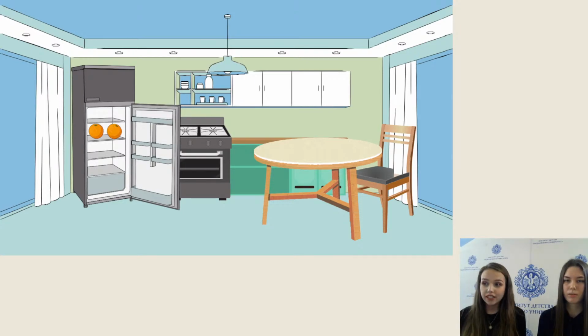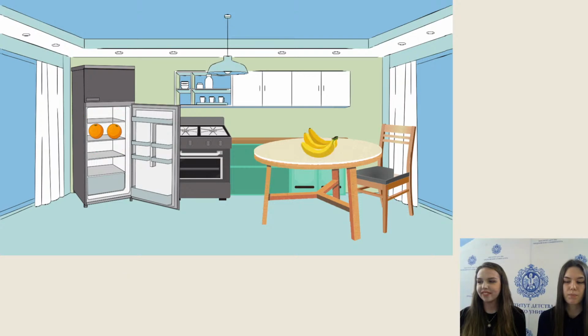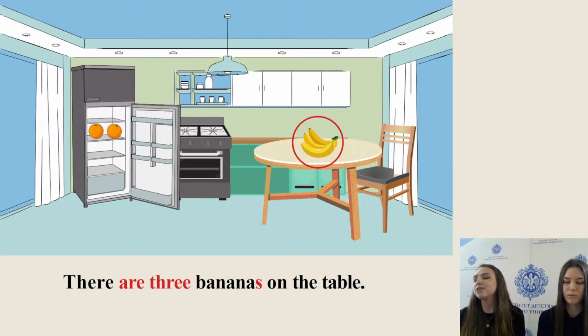Anne, look! Oranges. Where? In the fridge. Yes, there are 2 oranges in the fridge. Julia, look, bananas. Where? On the table. Yes, there are 3 bananas on the table.